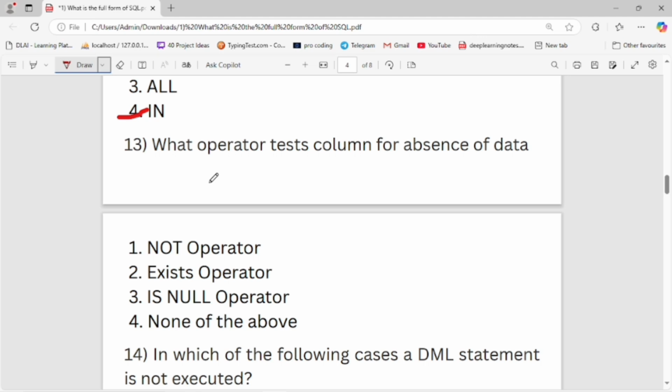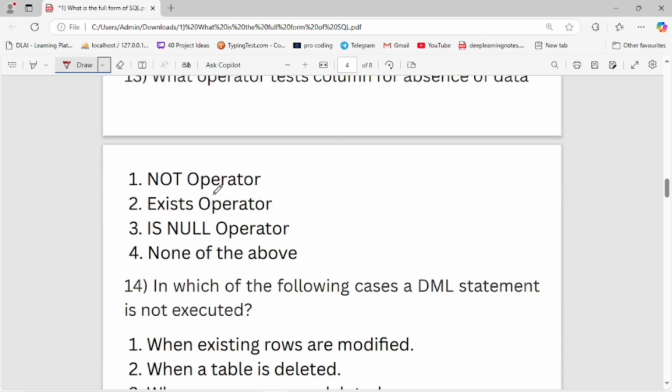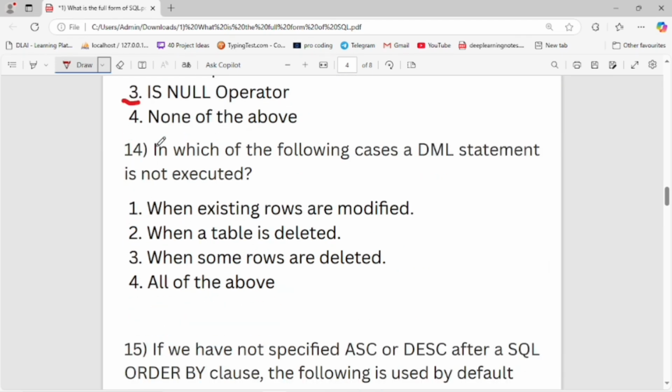Next question is, which operator tests a column for absence of data? First is not operator, second is exists operator, third is is null operator, fourth is none of the above. Third is the right option, is null. Now let's move to the next question.